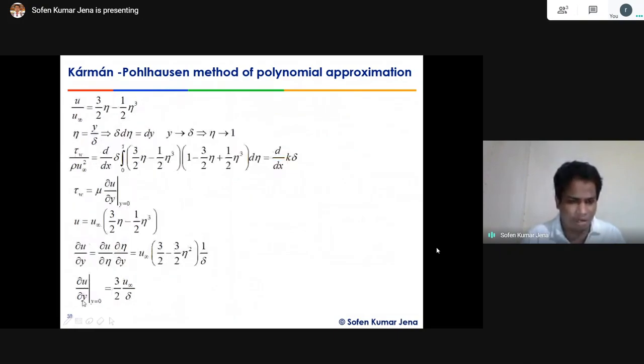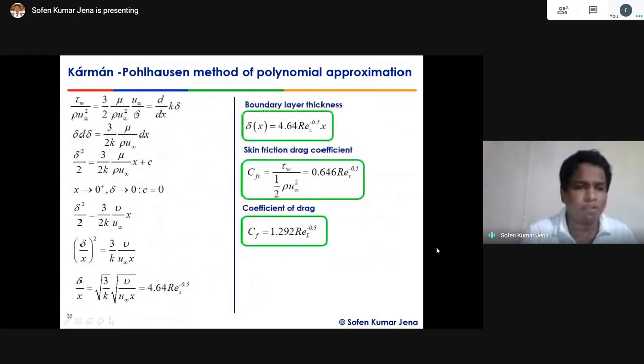Then mu is there, and all the terms are divided by rho u infinity square over here. To find the shear stress, we have to multiply del u by del y with mu, and to make it non-dimensional, we have to divide by rho u infinity square. By doing so, this term comes over here, right? So now, if you equate these two terms, then do the variable separable thing, right? This is d of delta. k becomes a constant, let the k stay over here. Now separate the variables. This is d delta.